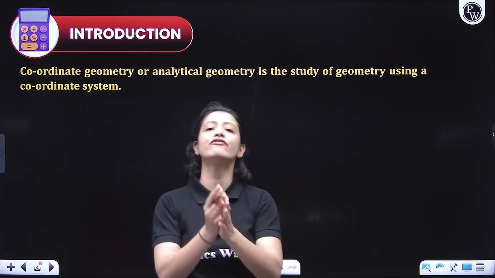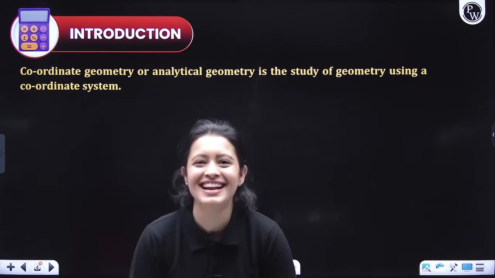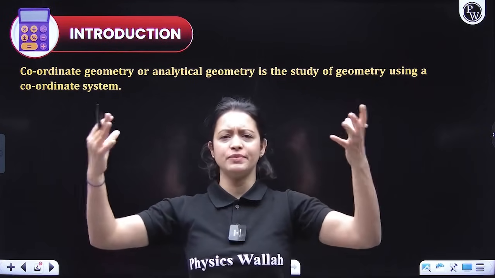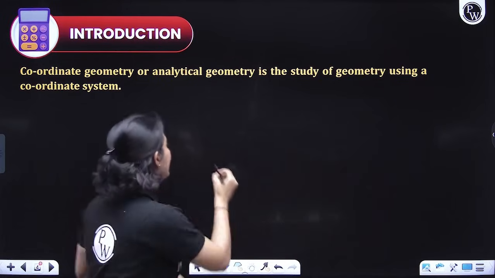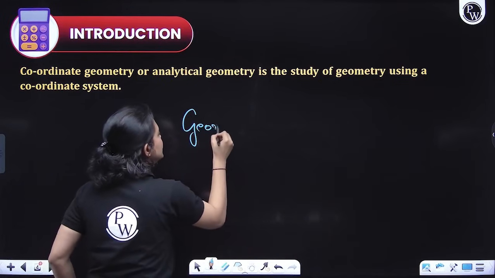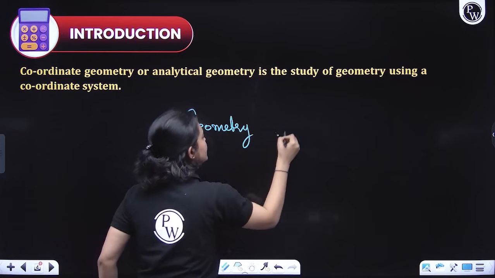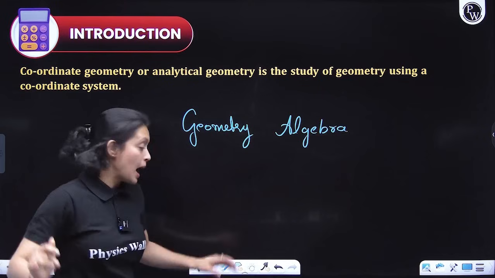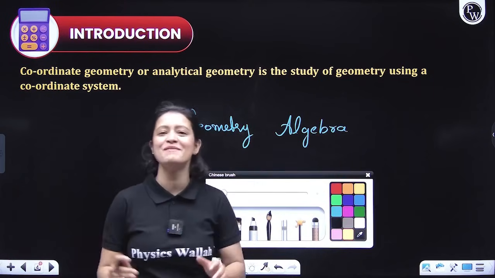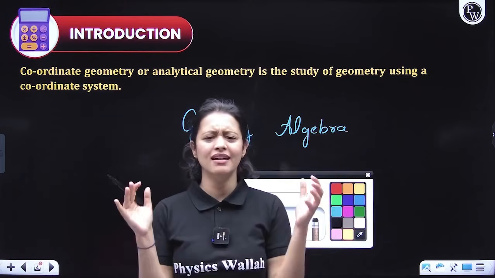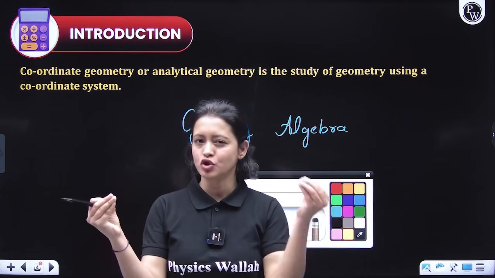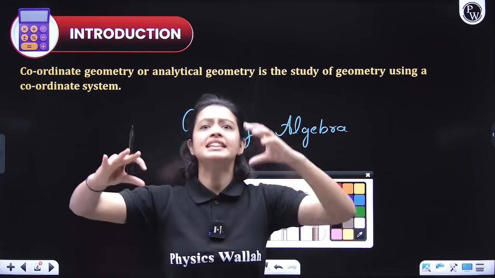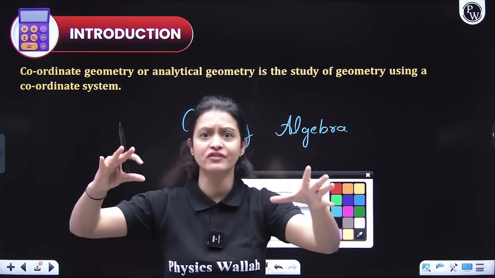Okay? So first of all, what is coordinate geometry, guys? See, earlier there was only geometry and there was algebra, and they were 2 separate fields. There was no link between them, but then came Rene Descartes and he was like, why can't we connect geometry with algebra? Can I not have equations that describe shapes and curves?